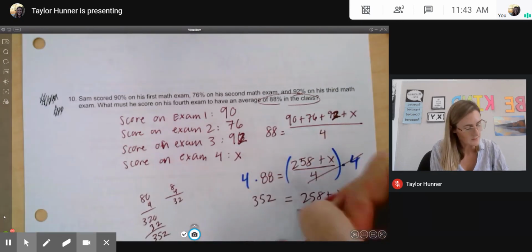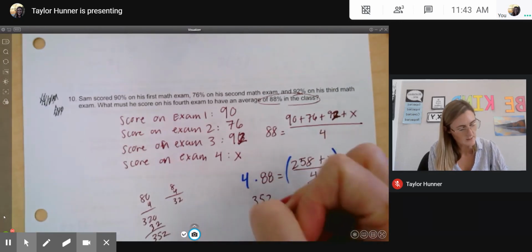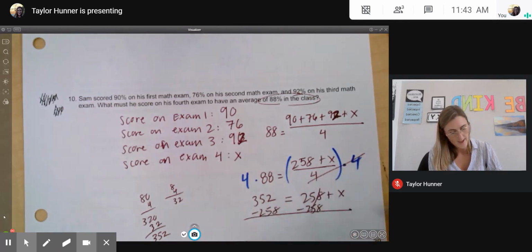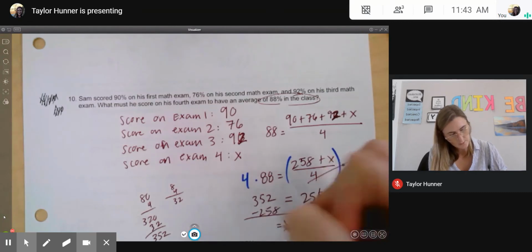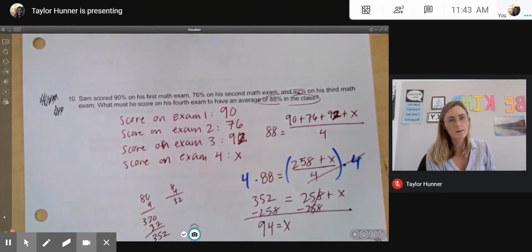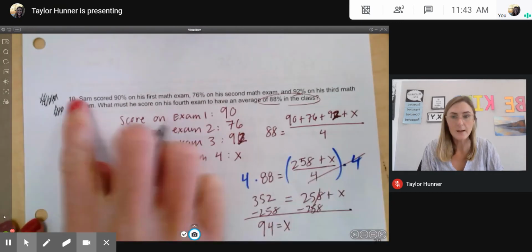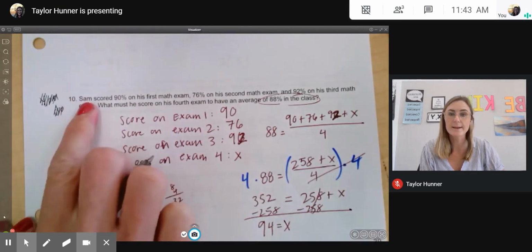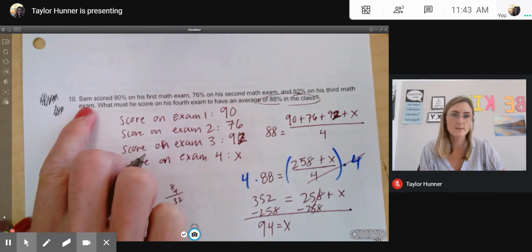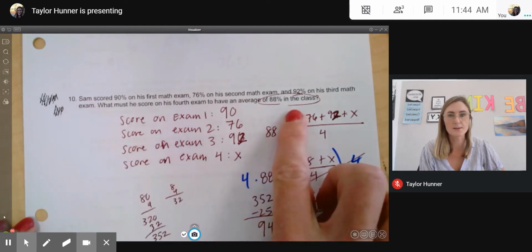Then I subtract 258, and I will get that X is going to be equal to 94. So now my final sentence would be: Sam must score a 94 on his fourth math test to have an average of 88% in the class.